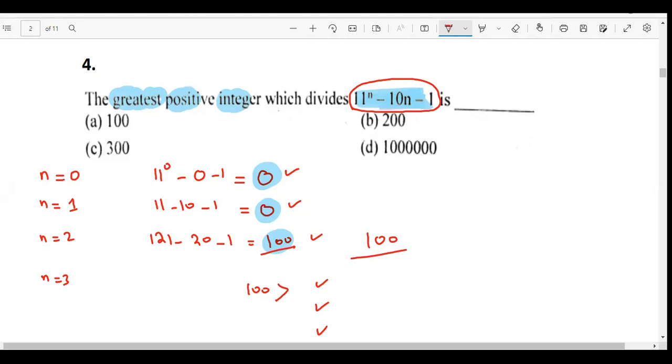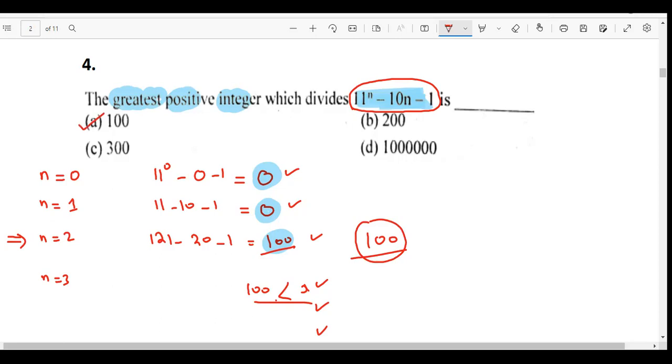ठीक है, अब अगर वो नंबर, let's say वो नंबर x है और x 100 से बड़ा है, तो जब मैं उसको 100 से divide करूंगी तो... ठीक है, the first 3 attempts are making me think that the only option I have for the scenario is 100, because for n equals 2, the only choice I have is 100. ठीक है, तो that is why the answer is A.